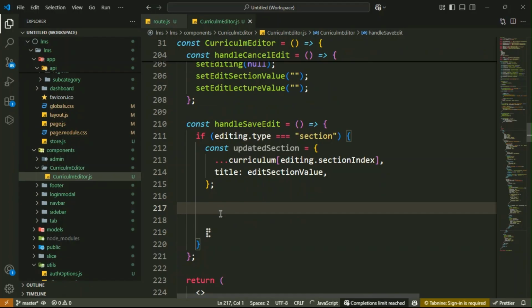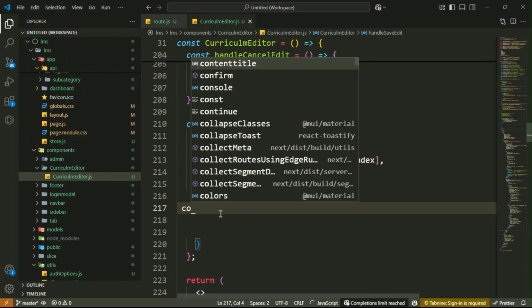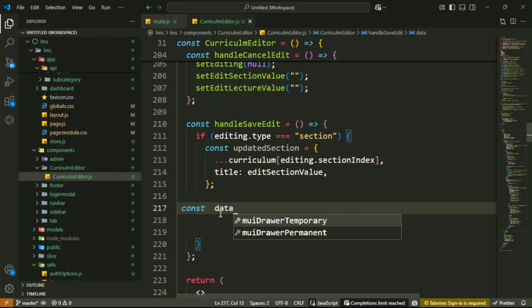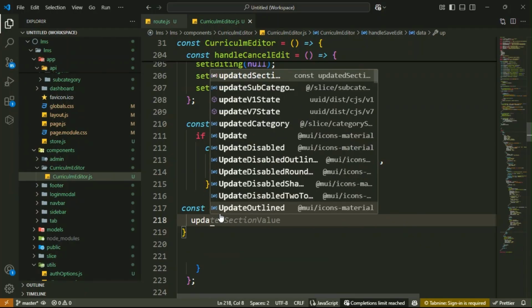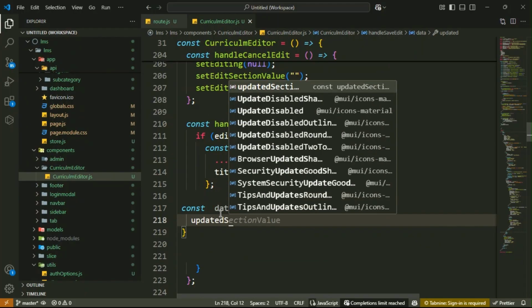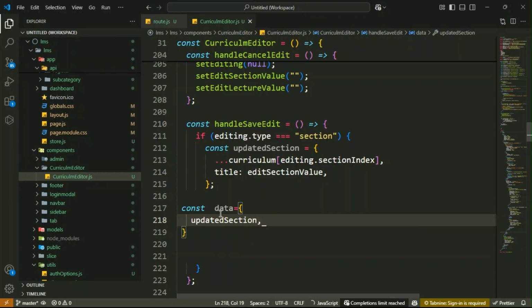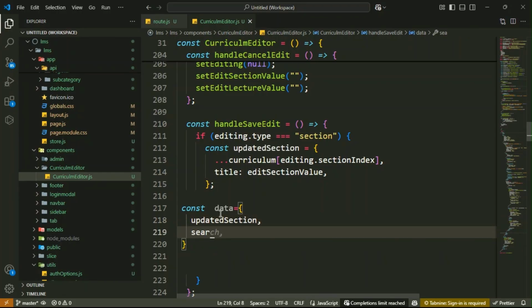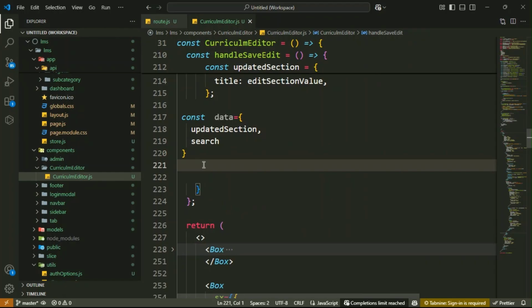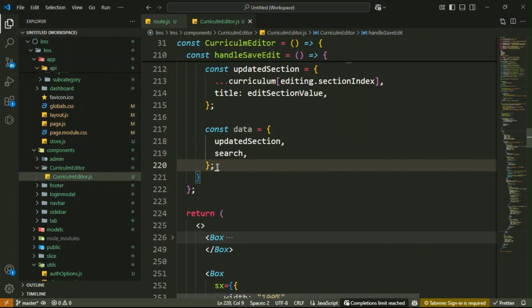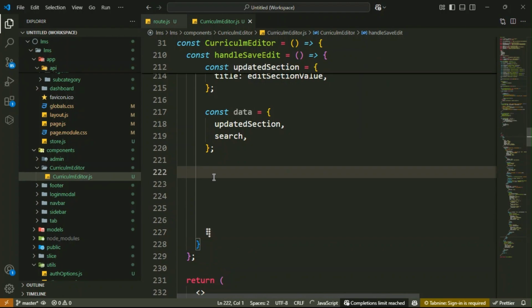Okay guys, now the next step is to prepare the data that we want to send to the server side. Const data, then inside the object, updated section, and then you have your curriculum id. You can write your curriculum id here, but I have decided to write it in the search params, so don't worry about it. This is your curriculum id, your url id.